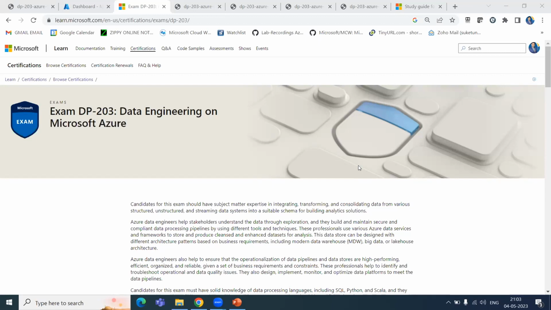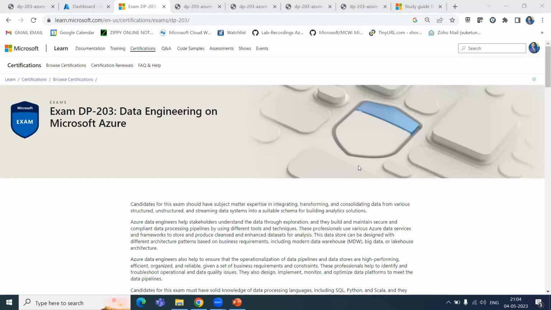After that, in 2021, Microsoft came with the new course, which is called DP203, Data Engineering on Microsoft Azure. When Microsoft came with this course, in July 2021 if I remember, they came with Synapse, because Synapse was booming. Synapse was just launched by Microsoft.